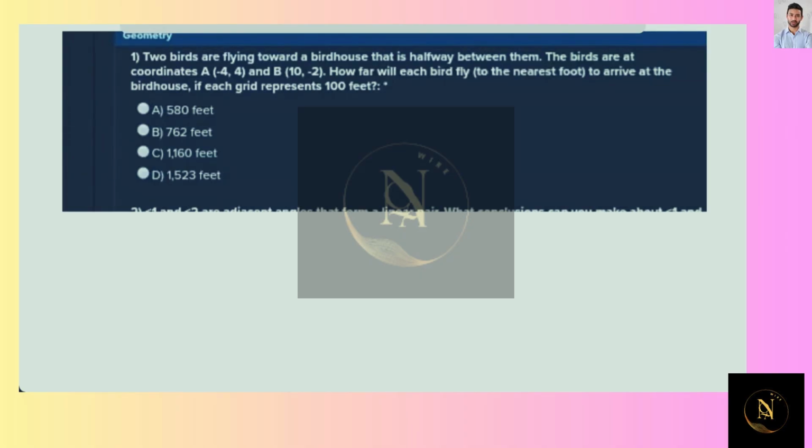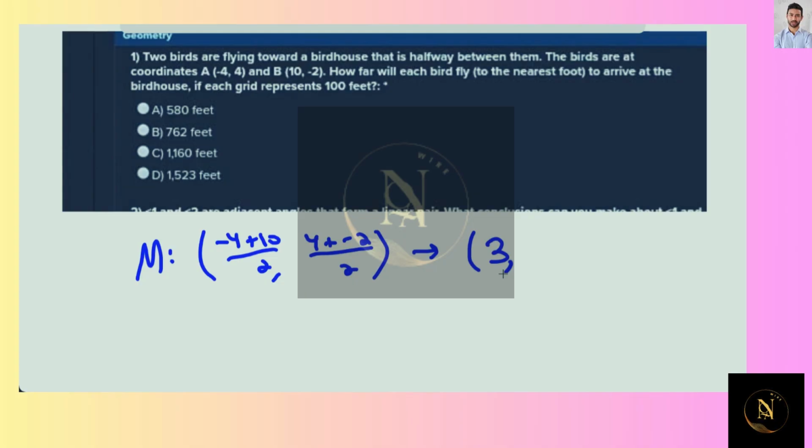First, if the birdhouse is halfway between them, we want to find the midpoint. To find the midpoint, we want to add the x-coordinates together and take half. That'll be the middle. And add the y-coordinates together and take half, which would be -4 plus 10 is 6, divided by 2 is 3. And 4 plus -2 is 2, divided by 2 is 1. So 3, 1 is the middle. So it should be the same distance from 3, 1 to either of those other 2 points.